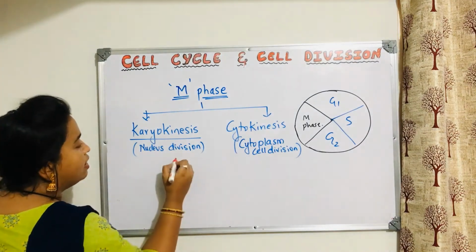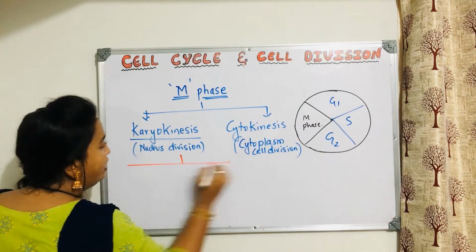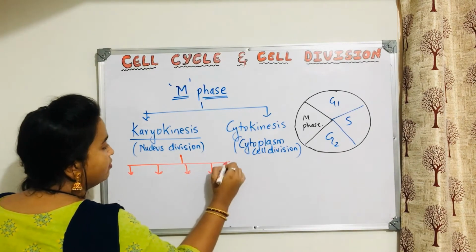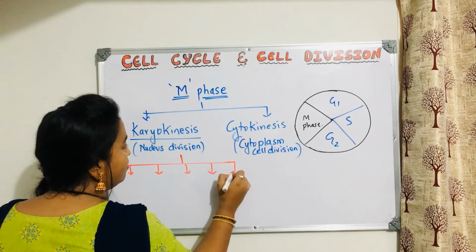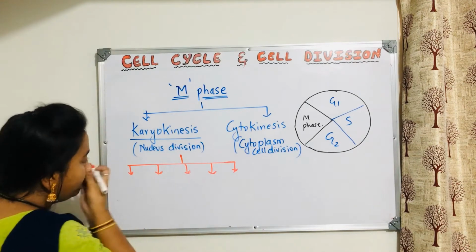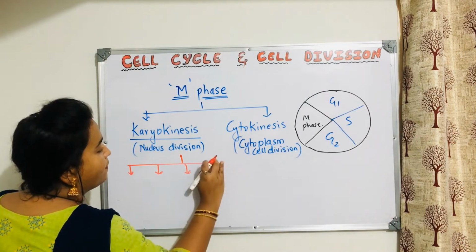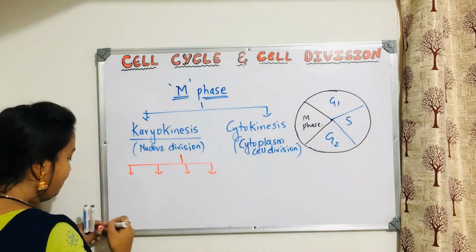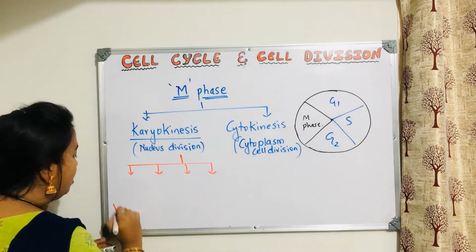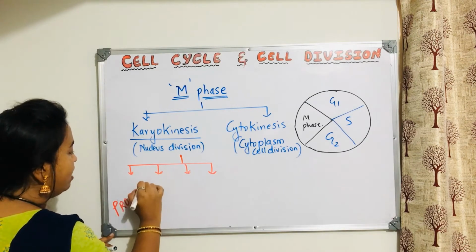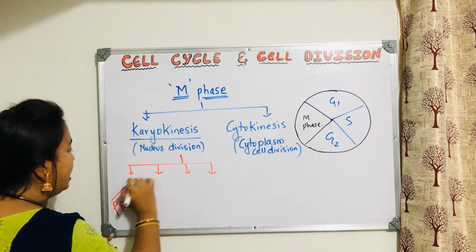So here, karyokinesis is again divided into different phases. First, there are only four. The first one is called prophase. Just note it down for today. We are going to deal with this in detail.